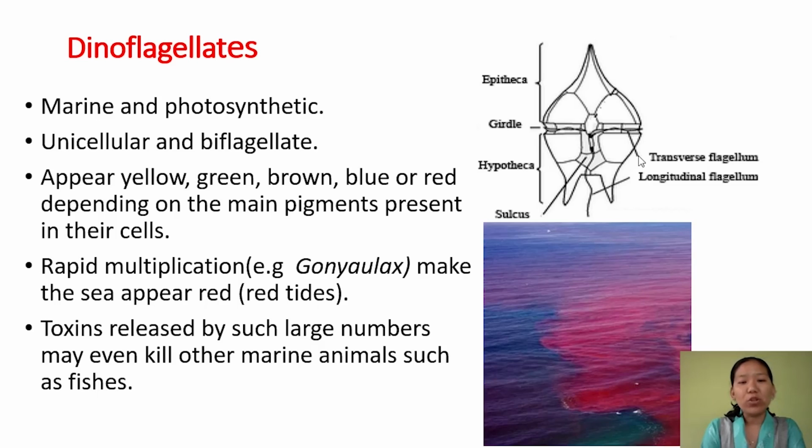For example, Gonyaulax has a red pigment, and when it multiplies at a very rapid rate, it leads to the appearance of red color in the sea, which we call red tide. Red tide is because of the rapid multiplication of Gonyaulax, a dinoflagellate, and large numbers of dinoflagellates release a toxic chemical which can be lethal to marine organisms like fish.